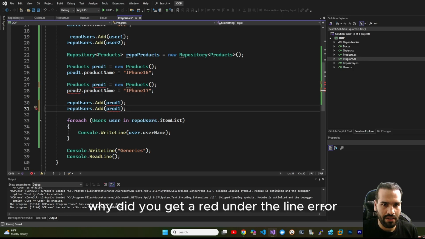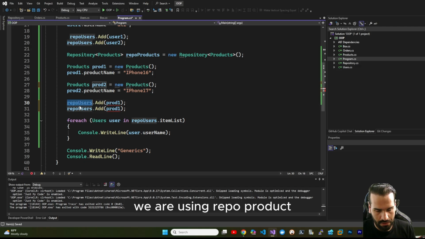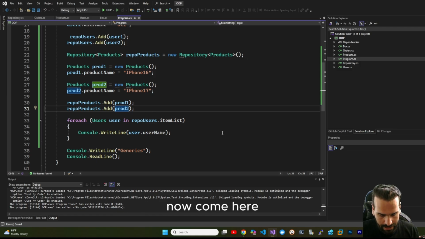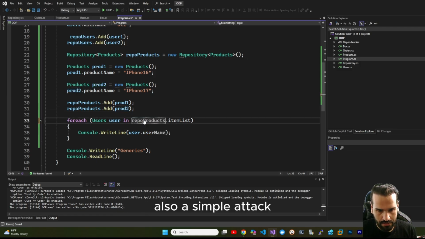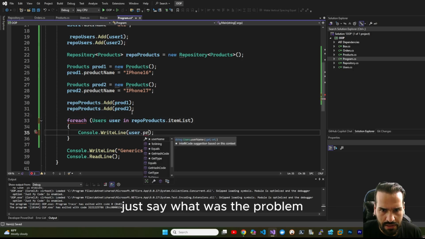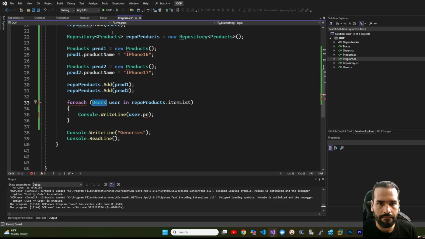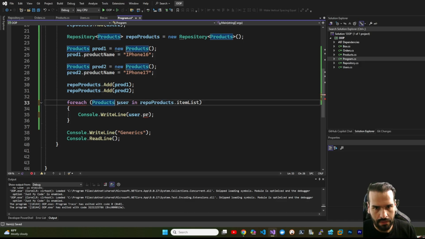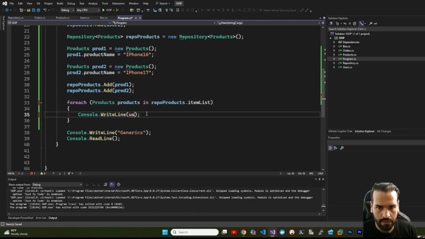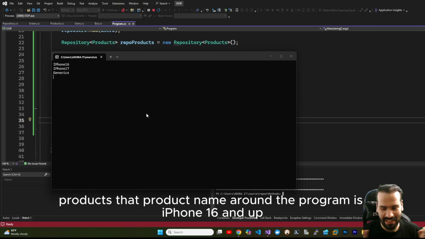Why do we get a red underline error? Because we are using repo user. We should be using repo product. Now the red underline has gone. Okay, now come here. Also use repo product. Just say, what was the problem? Say user, for example. Sorry, products, and say products. And now products dot product name. Run the program: it is iPhone 16 and iPhone 17.